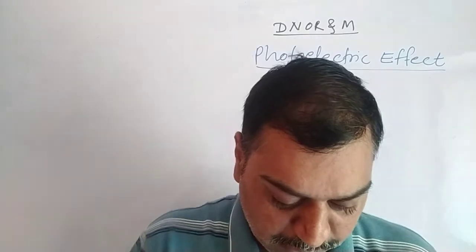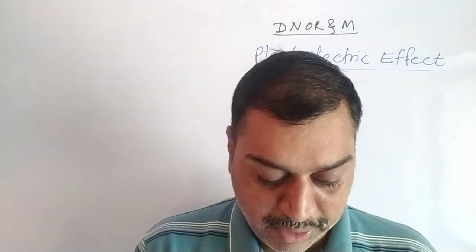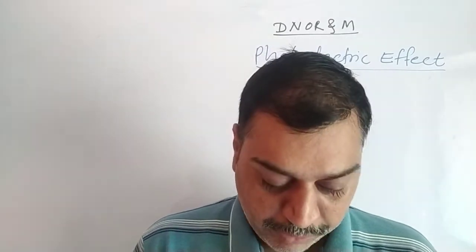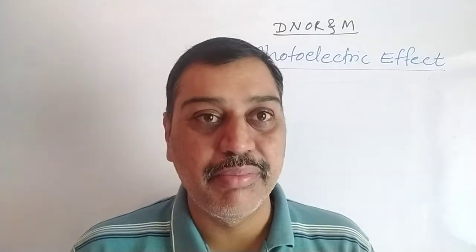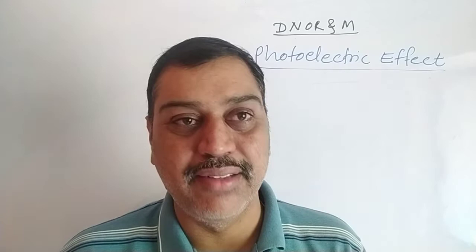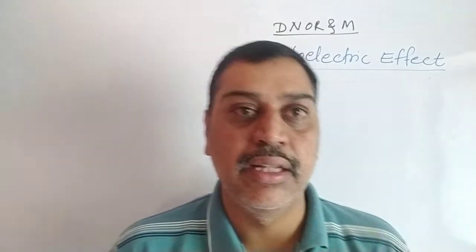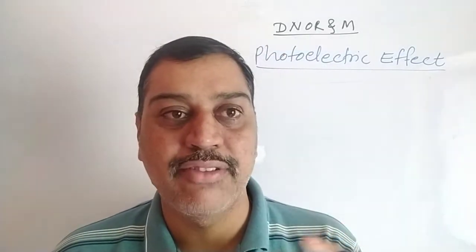In the introductory part, a few different phenomena are given for introduction. Then they have given Planck's quantum theory, which everybody will know. Planck assumed that the energy of light or any type of energy comes in the form of small packets or bundles.